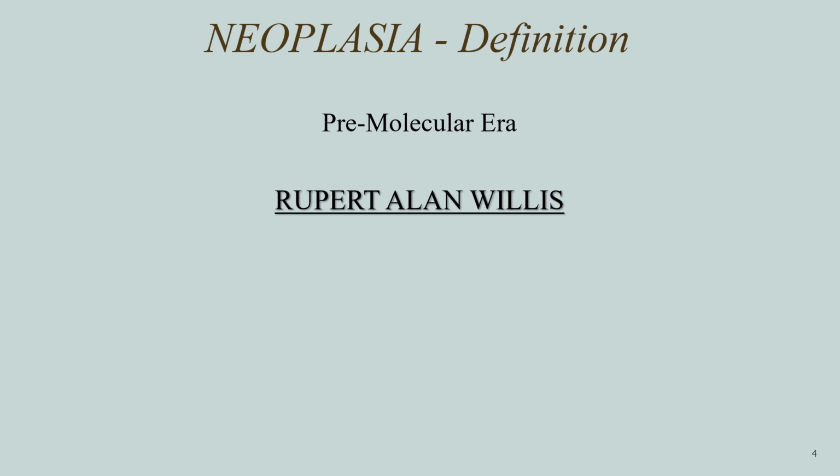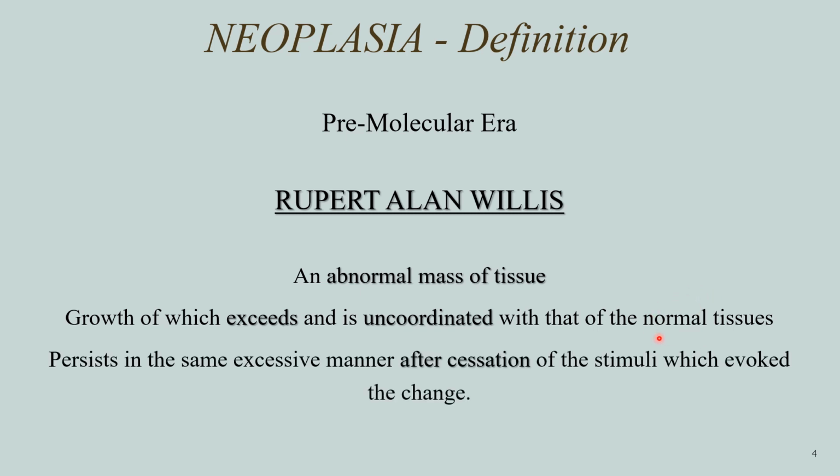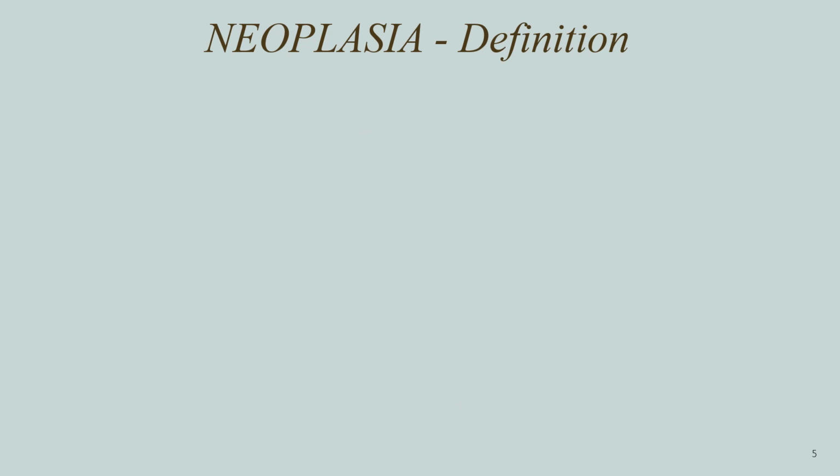Rupert Allen Willis describes neoplasia as an abnormal mass of tissue, the growth of which exceeds and is uncoordinated with that of normal tissues. And this growth will persist in the same excessive manner even after the cessation of the stimuli which evoked that change. So that was the definition given in the pre-molecular era.